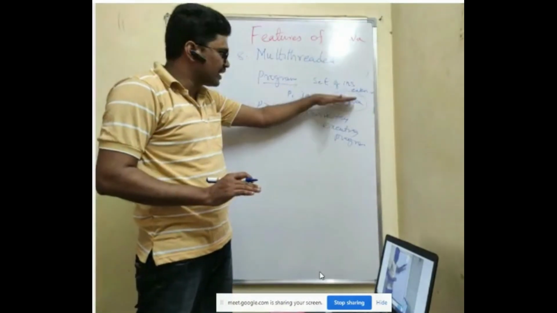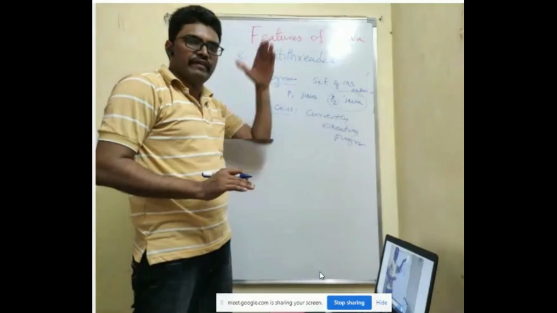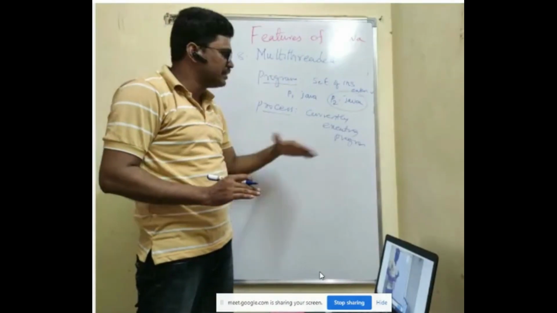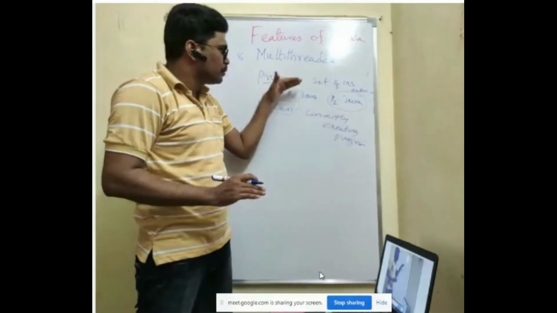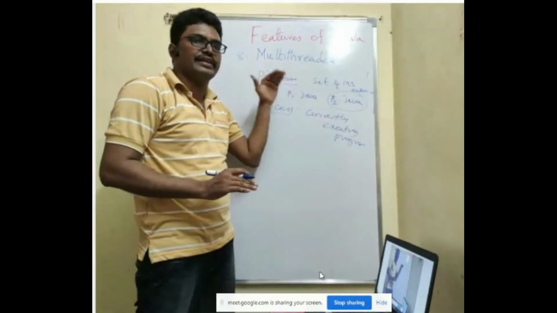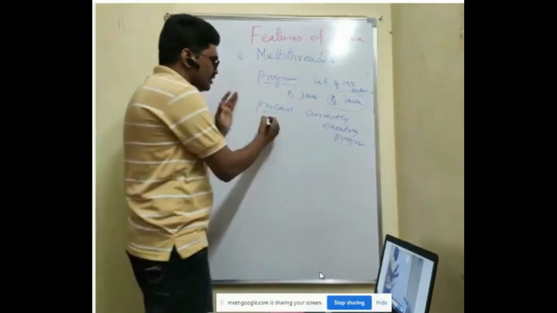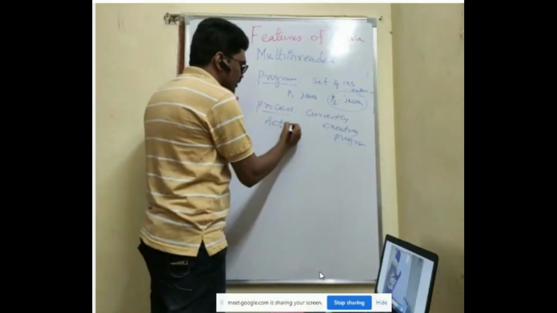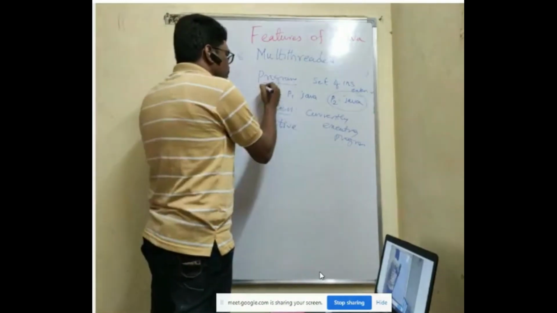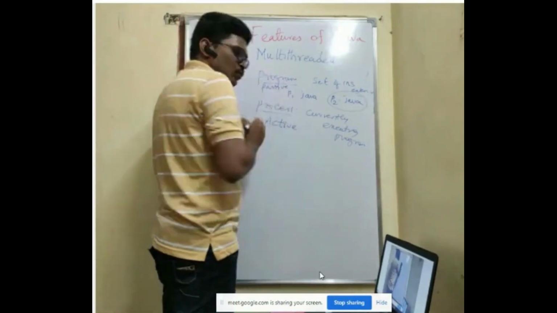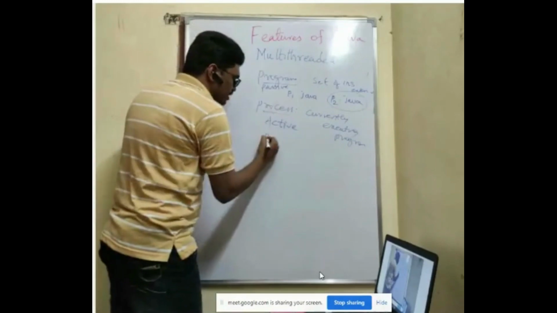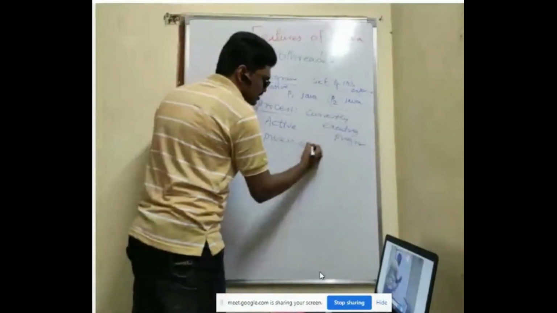Because currently I am executing it. Whichever program you are executing currently, we call it a process. And whichever program we are not executing, we call it a program. In other words, process means active. Presently it is executing. Program means passive.